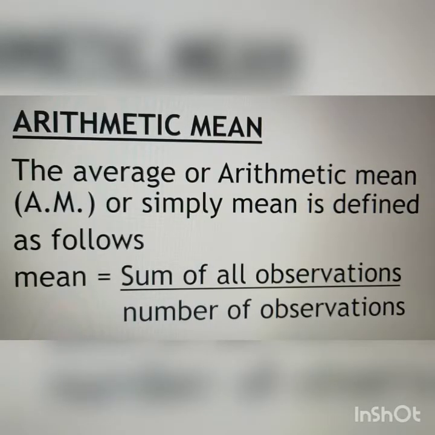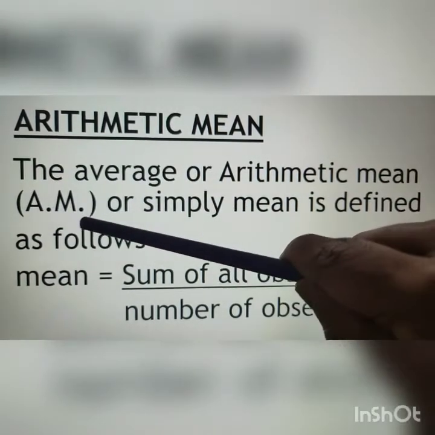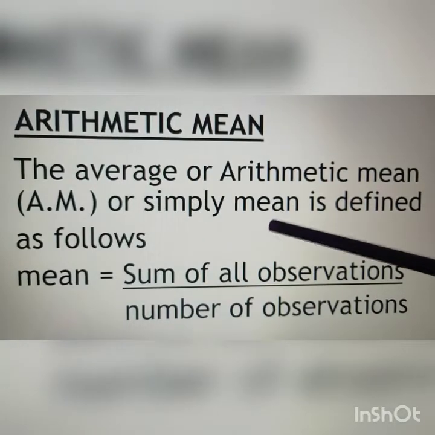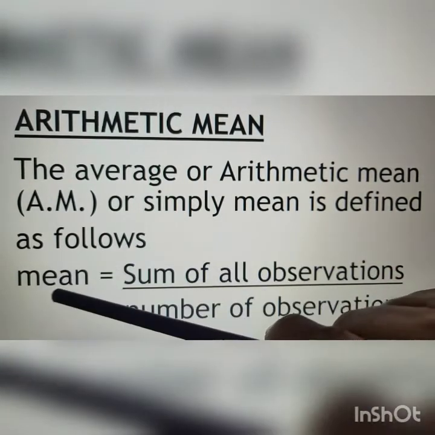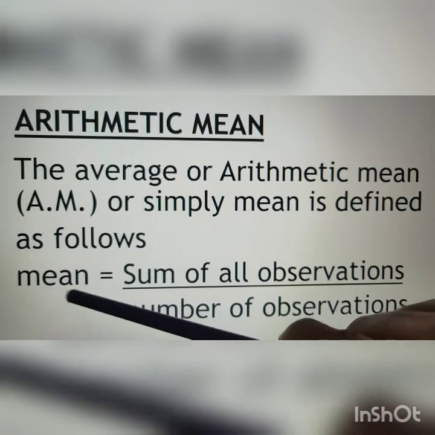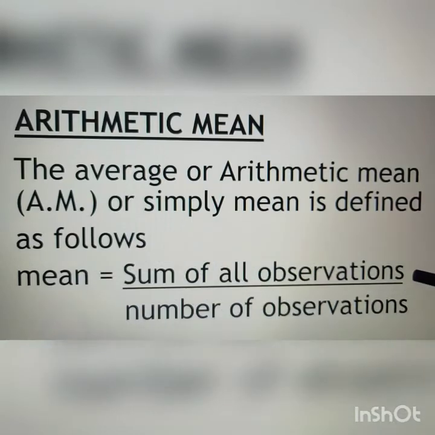One of the representative values is arithmetic mean. So let us discuss what is arithmetic mean. Arithmetic mean simply means average. So the average or arithmetic mean, we can write it as AM, or simply we can write mean, is defined as follows. Mean or arithmetic mean or average is equal to sum of all observations upon number of observations.